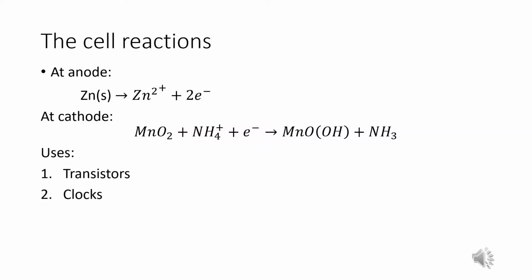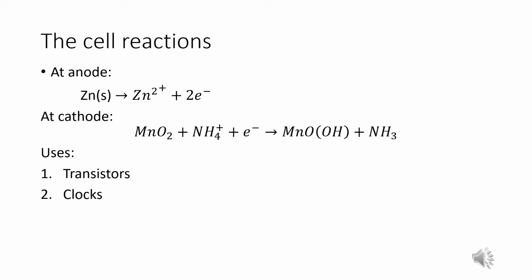The cell reactions of the dry cell: at the anode, solid zinc liberates 2 electrons, so the zinc is converted into Zn2+ and 2 electrons are liberated. And at the cathode, manganese dioxide reacts with ammonium ion NH4+ and 1 electron to give MnOOH plus NH3.